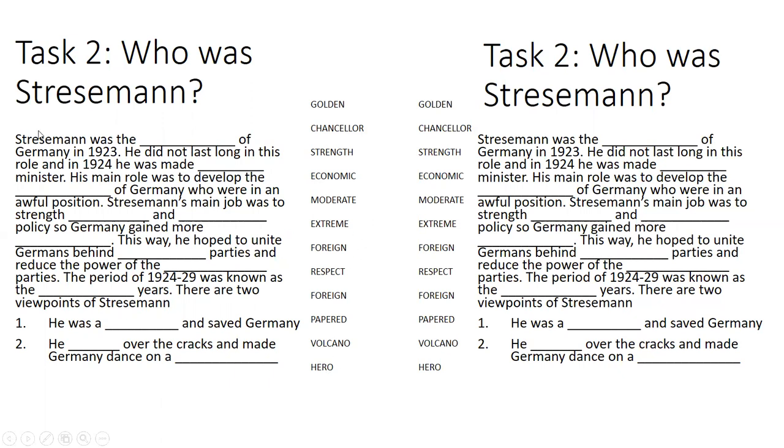Pause the video here, copy out this cloze exercise with the subtitle, Who was Stresemann? And then fill in the gaps. Spend about 5 minutes on this task, and when you're done, unpause the video and I will go through the answers.